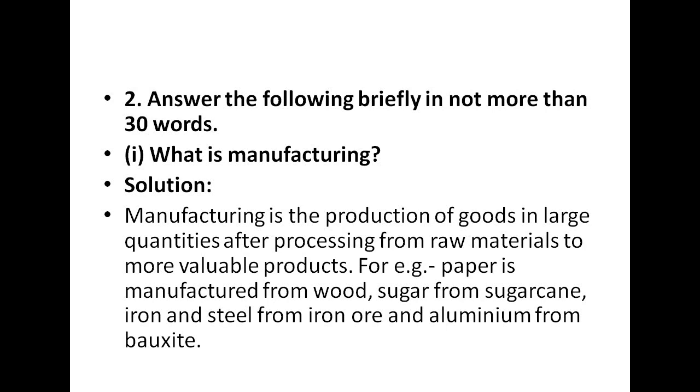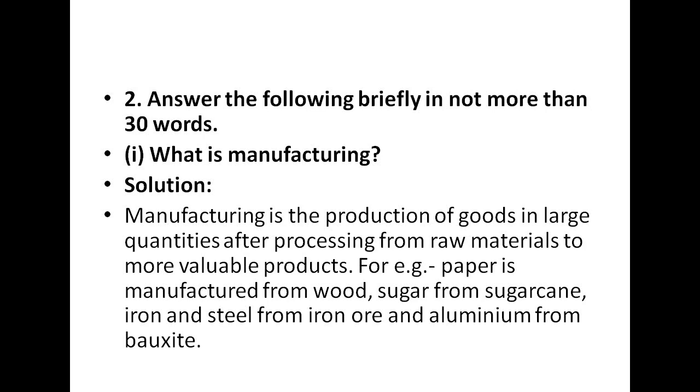manufacturing is the production of goods in large quantities after processing from raw materials to more valuable products. So manufacturing here means that you are producing goods in large quantities after processing them from the raw material and making them into more valuable products. For example, paper, which is manufactured from wood, sugar from sugarcane, iron and steel from iron ore, and aluminium from bauxite.